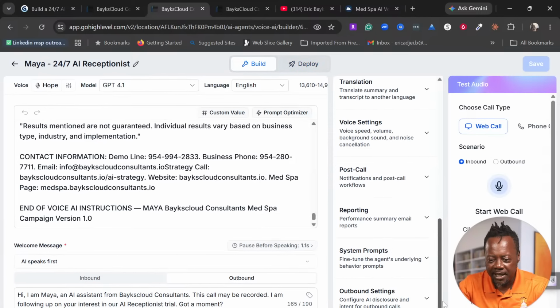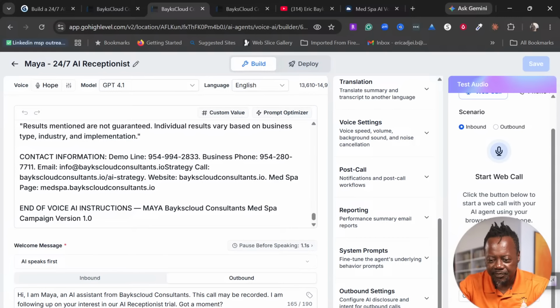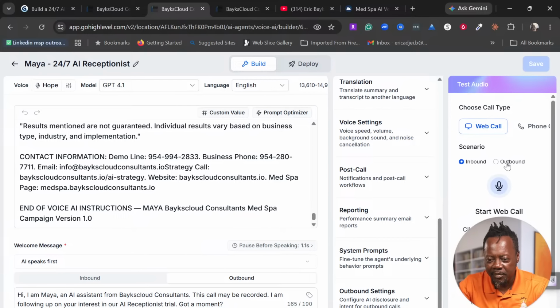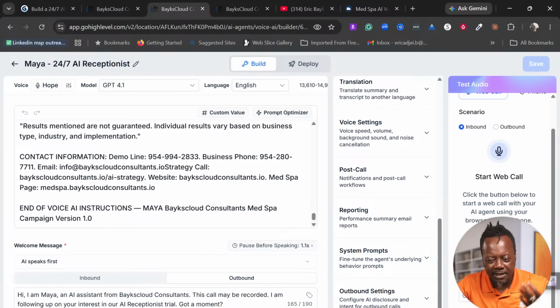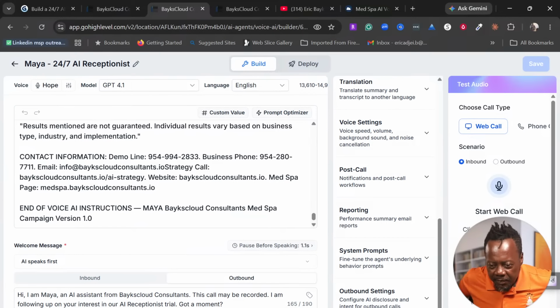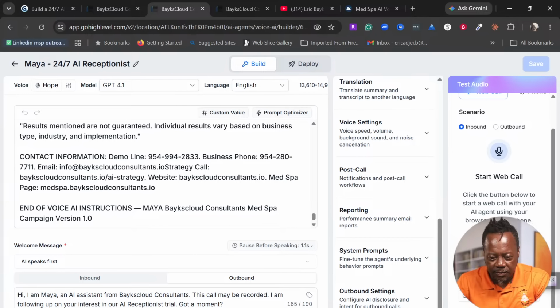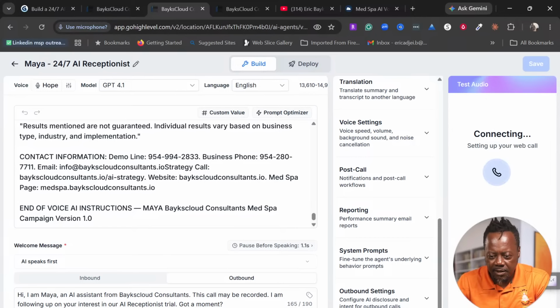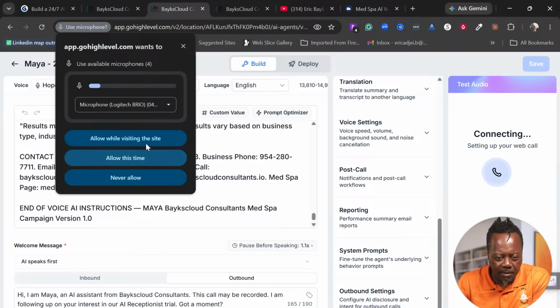So here we can start a web test. To test it, we can start a web call for the inbound and outbound. Now, let me see if we can test something right now from the computer so that we can listen to it. So let me just start this.